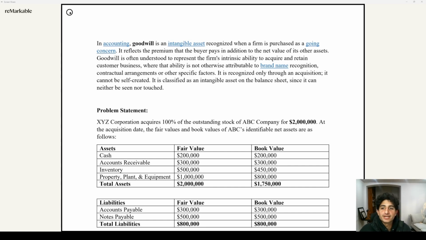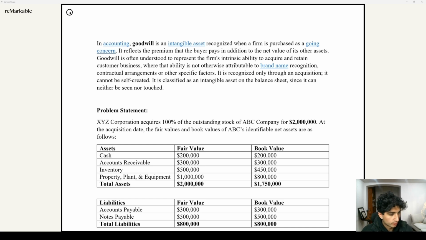This is Accounting with Ben, episode 2. We're going to be going over Goodwill in this episode: what it is, how to record it in a journal entry, and how to impair it when there's a certain loss. I got the definition from Wikipedia, and it states that goodwill is an intangible asset recognized when a firm is purchased as a going concern.